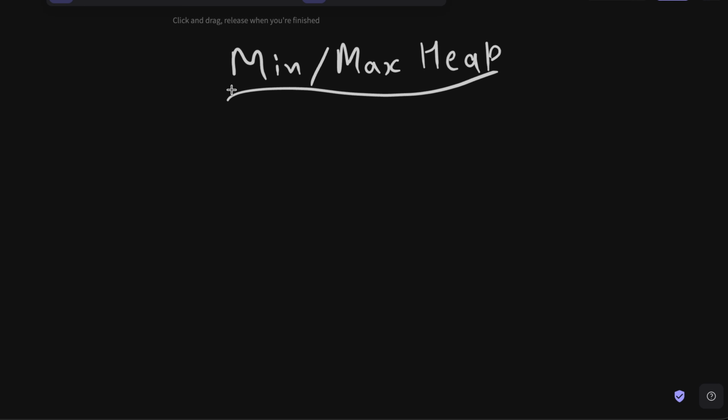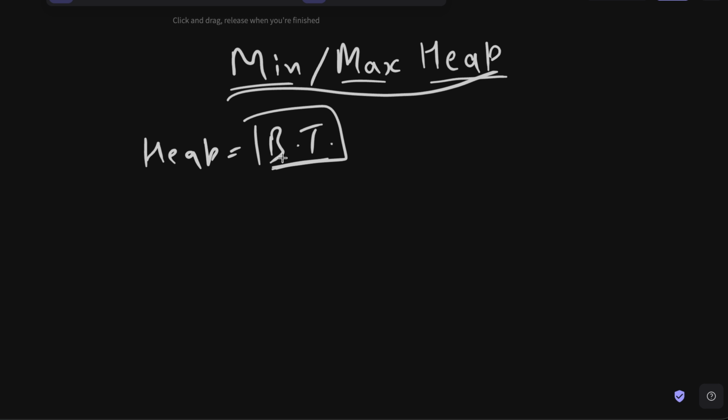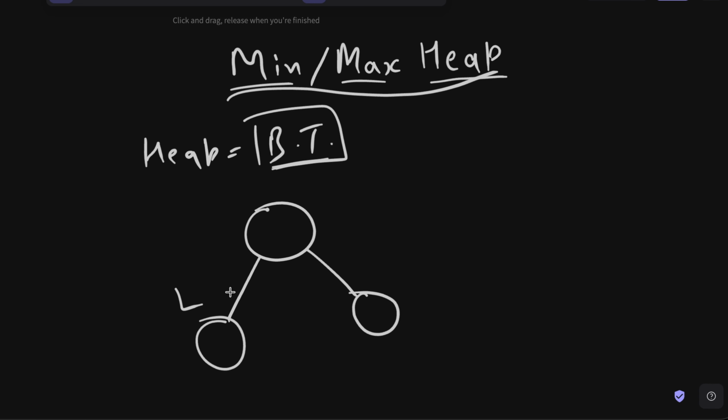We basically have two types of heap, min heap and max heap. But before we go to them, let us try to understand what exactly is a heap. So a heap is simply a binary tree, or BT. That's it. It's just a binary tree. But this binary tree actually implements a specific property. But before we understand that, what exactly is a binary tree? A binary tree is basically a tree in which we have a node and we have two children of that node. Okay, we have one child, we have another child. This is the left child, this is the right child, and this is the parent node. That is a simple binary tree.